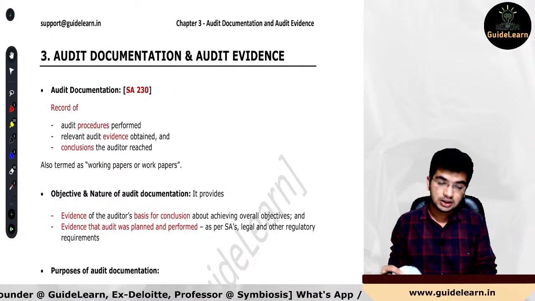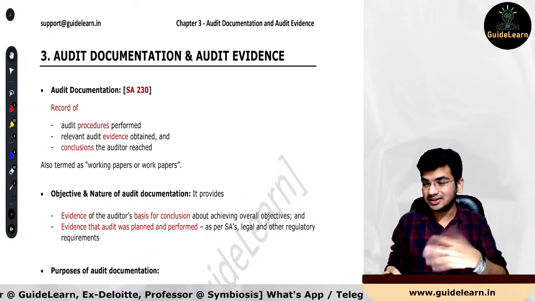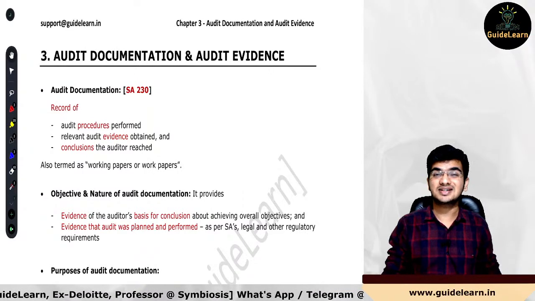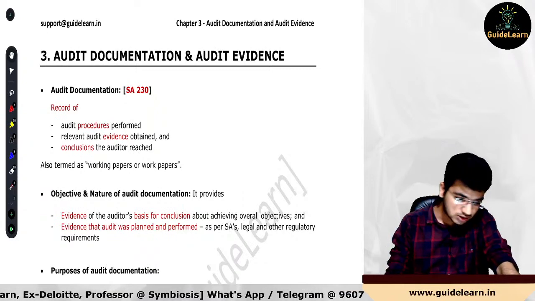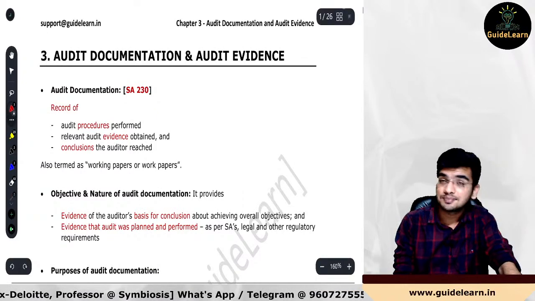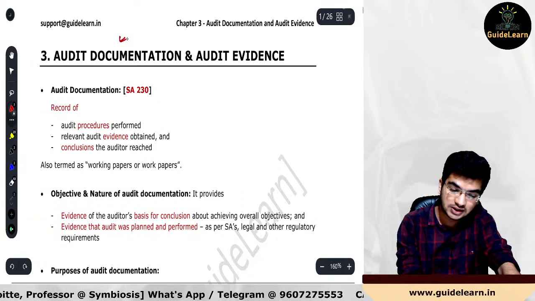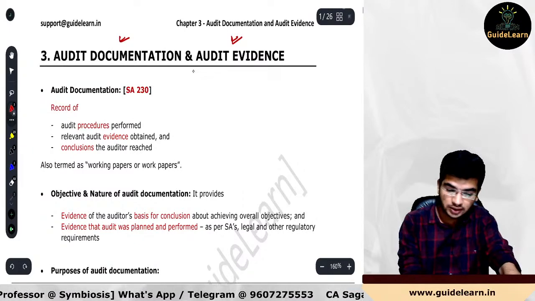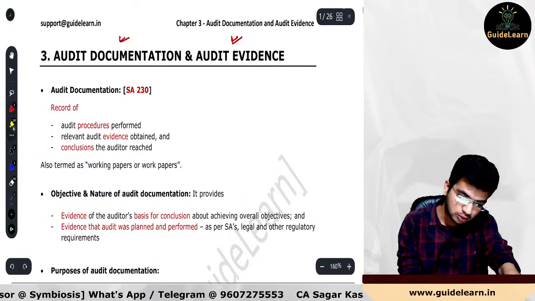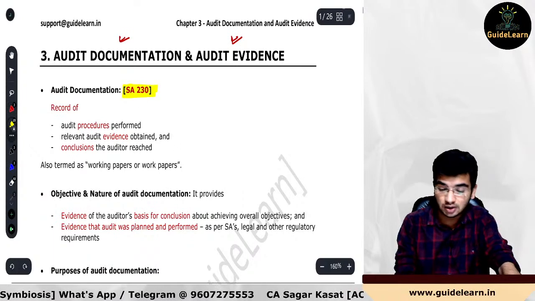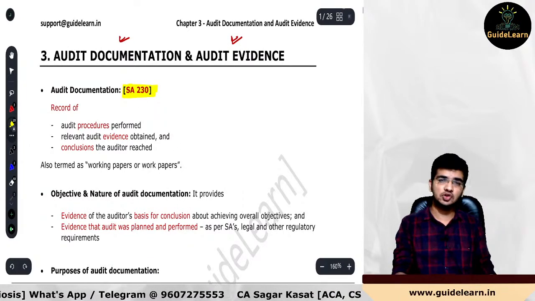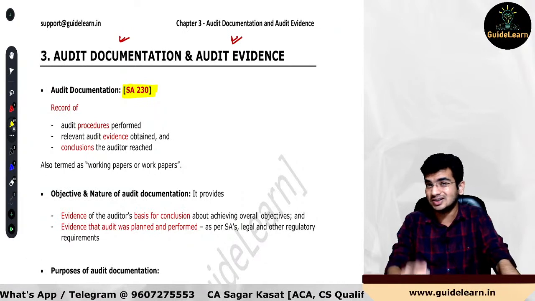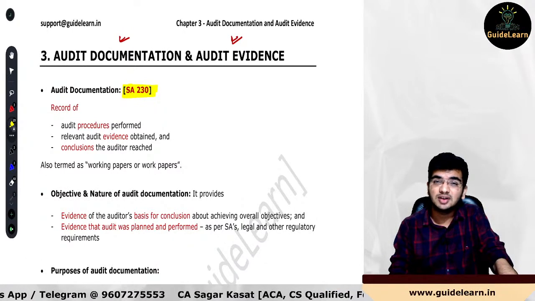So we'll start immediately with chapter number 3. Chapter number 3 is all about two major concepts and all the related standards on auditing. What we are revising in this session is audit documentation and audit evidence. In audit documentation, SA 230 comes into picture, while for audit evidence SA 500 comes into picture, and in this chapter we'll look at other standards from the 500 series as well.